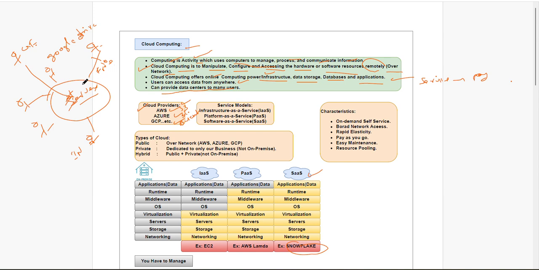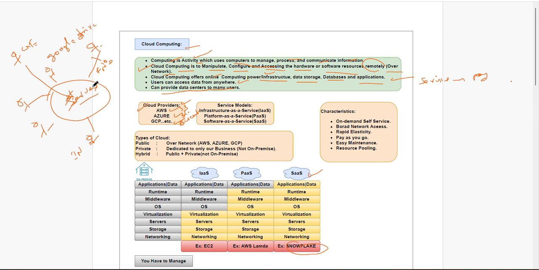The only thing is latency may enter, meaning some fraction of a second of time delay. If you are in India and the data center is in the US, accessing the data from that data center may take time.